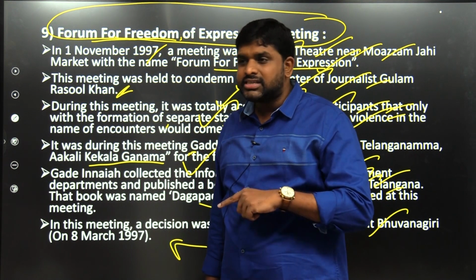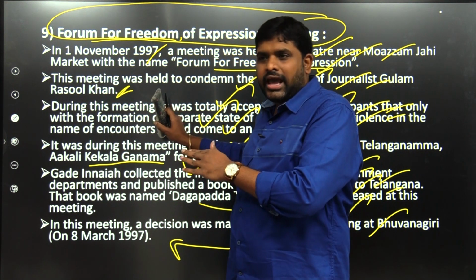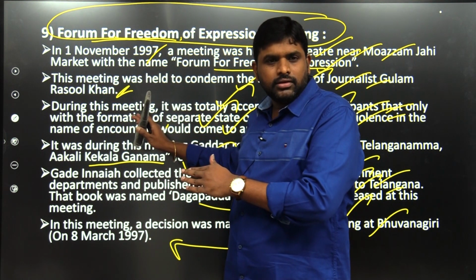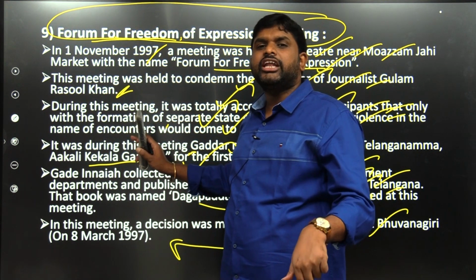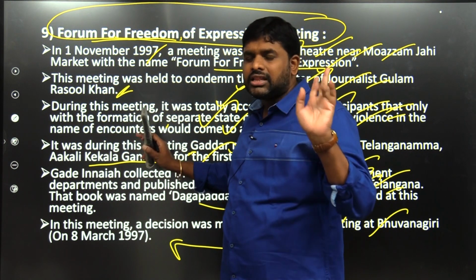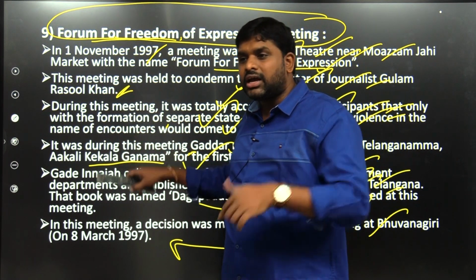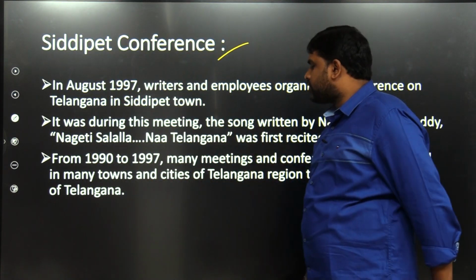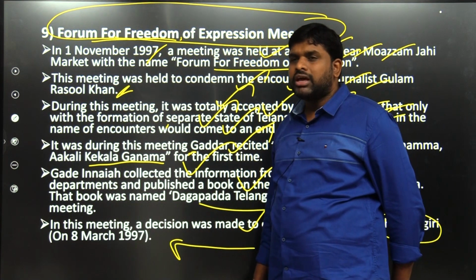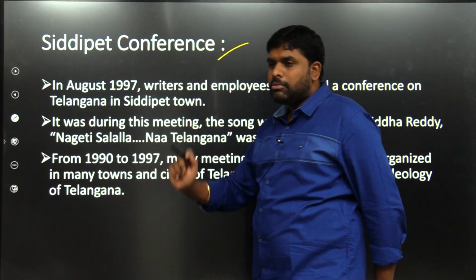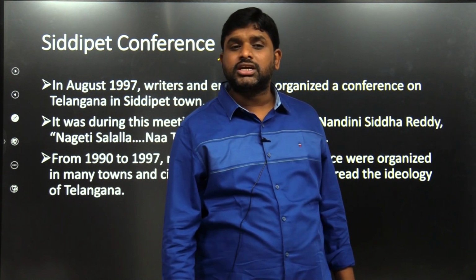Why is it important? Why are we discussing it? Muslim was the chairperson of this meeting, and they condemned the encounter of Rasul Khan. In that meeting, which happened in Muzamjahi Market in the Old City, they came up with a declaration that Telangana is the only solution. The other famous thing that came out is Gaddar's vibrant song, which was sung for the first time. They wanted to have a Bhuvanagiri conference, but before that they had the Siddipet conference. Siddipet earlier belonged to which district?